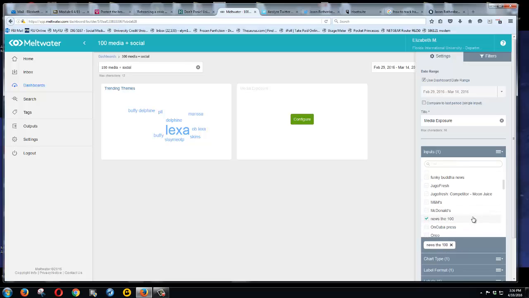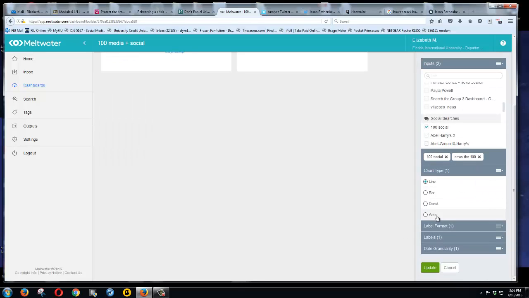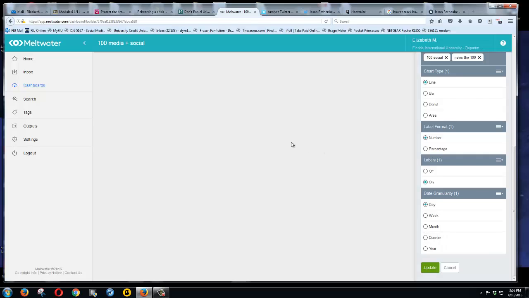And I'm going to add my news the 100. Let me see if it'll let me add social. Oh well. Social for the 100, and chart type. Let's do line for right now. Data granularity is day. Labels, let's put them on. And the label format is numbers for right now. Update.